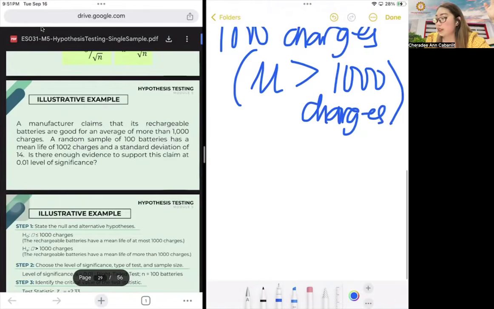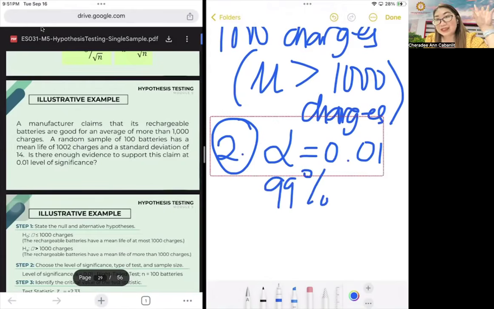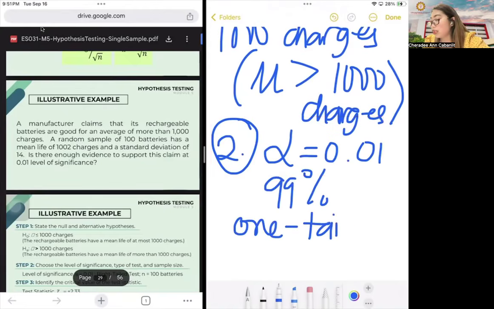Now, step two. Your level of significance is how much? 0.01, which is actually 99%. And the question is, is it one tail or two tail? It's obviously one tail because it's only gearing towards the right, more than 1,000. Now be careful, because there are times the statement will say at least.